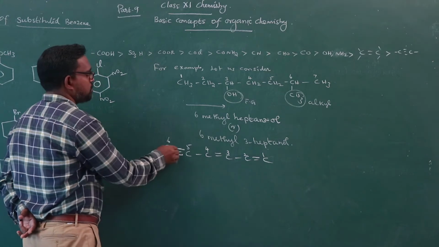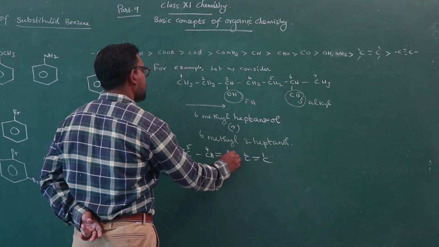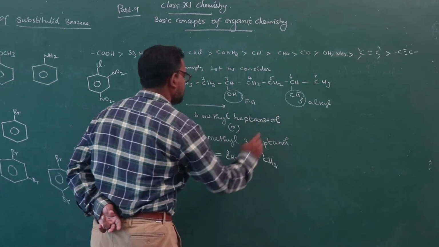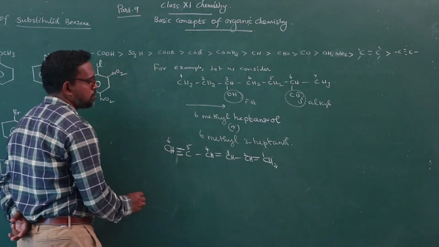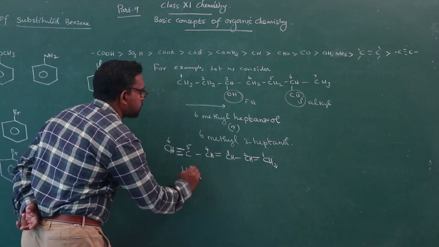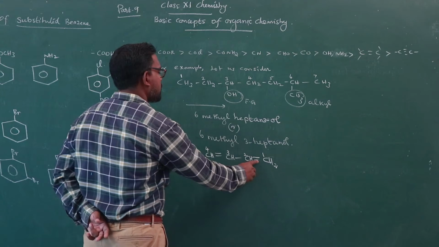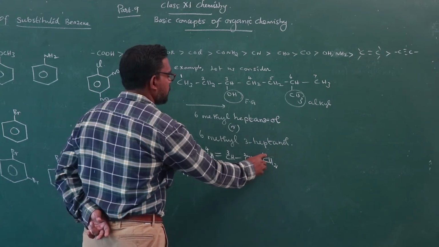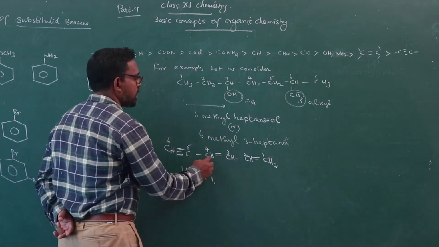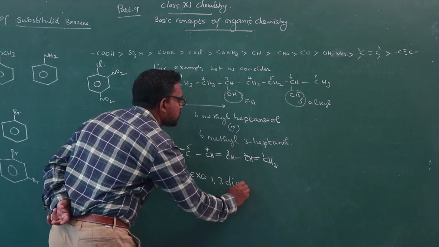Totally 6 carbon atoms are present, hexa. 2 double bonds are present, between carbon number 1 and 2, and carbon number 3 and 4, therefore 1,3-diene.